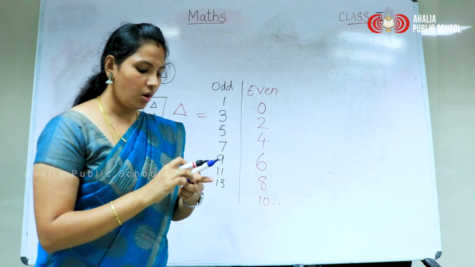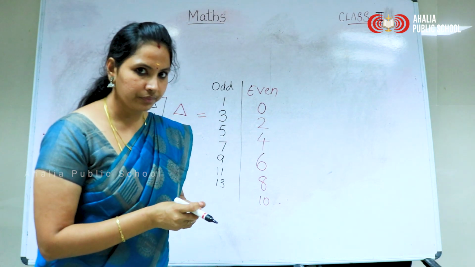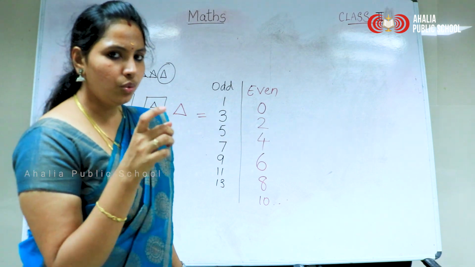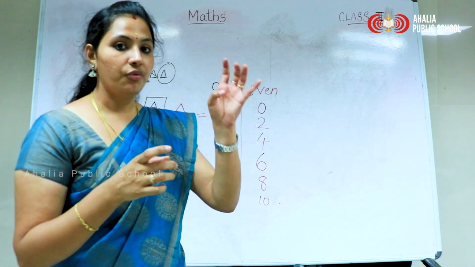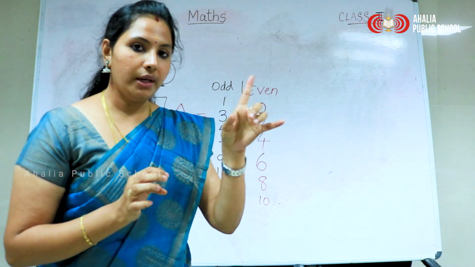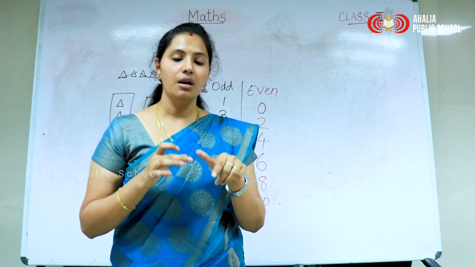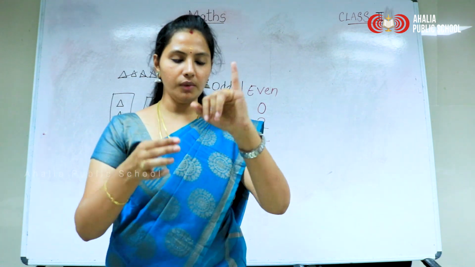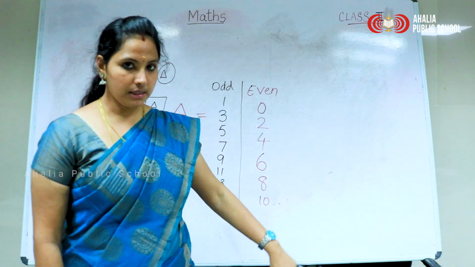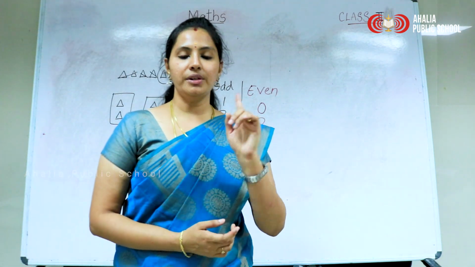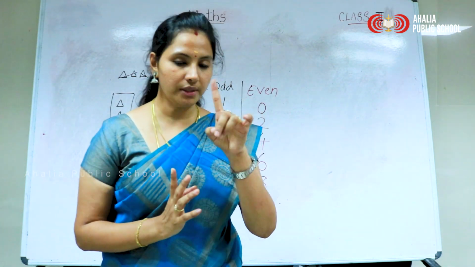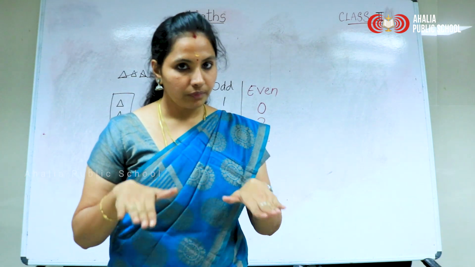Okay, now we got what an odd number is and what an even number is, right? Okay, so what is an ordinal number? Is it 1 and 2, 1, 2, 3, 4? No, first, second, third. It is what? Ordinal numbers. So in this session, what are the topics we learned? Ordinal numbers and odd and even numbers. Okay, now your first chapter, that is numbers up to 100. This is your first chapter. It is coming to a wind up.